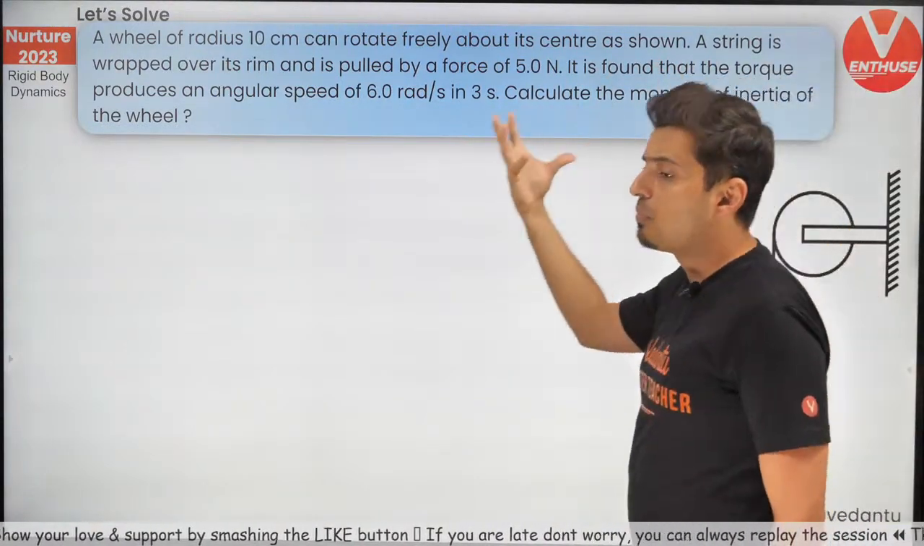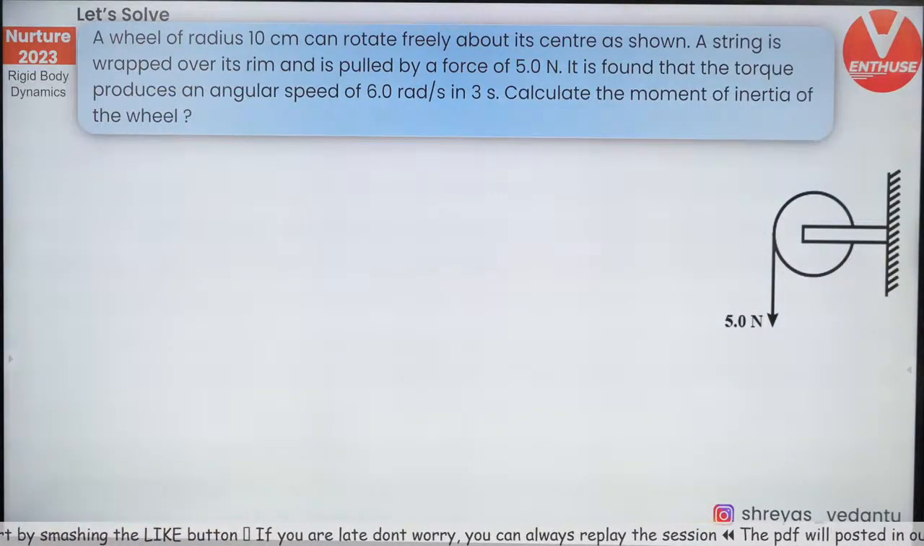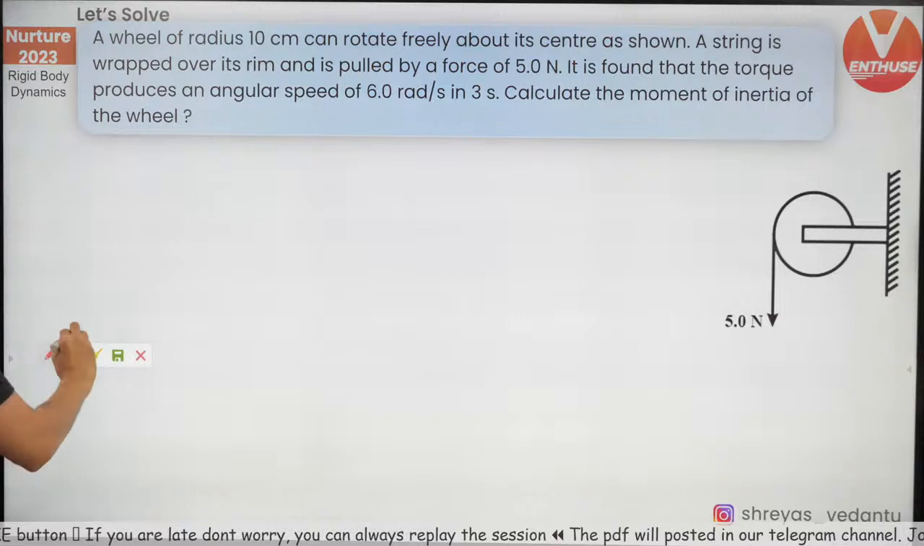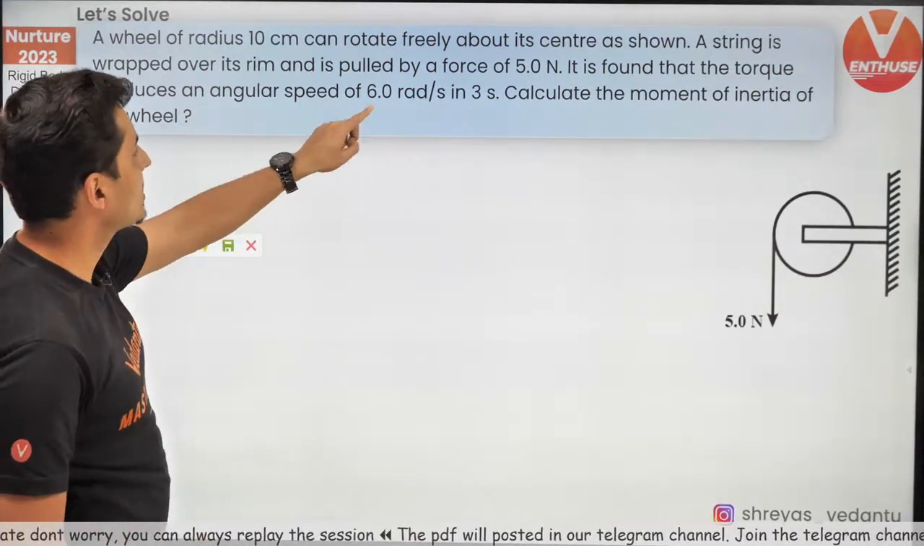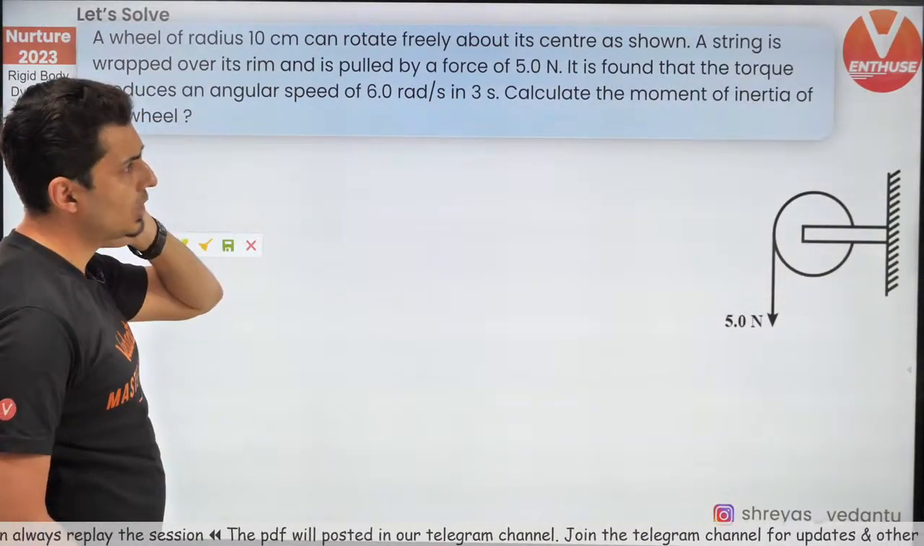How much is the moment of inertia of this wheel? So let's think about what information is given and what we need to find. I know the radius, I know the force, I know the angular speed, I know the time. I need to find out the torque.